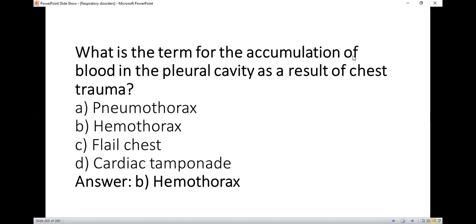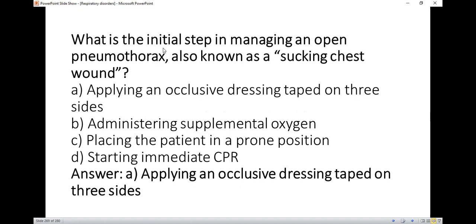What is the term for the accumulation of blood in the pleural cavity as a result of chest trauma? So the right option is B, hemothorax. What is the initial step in managing an open pneumothorax, also known as a sucking chest wound? So the right option is A, applying an occlusive dressing taped on 3 sides.